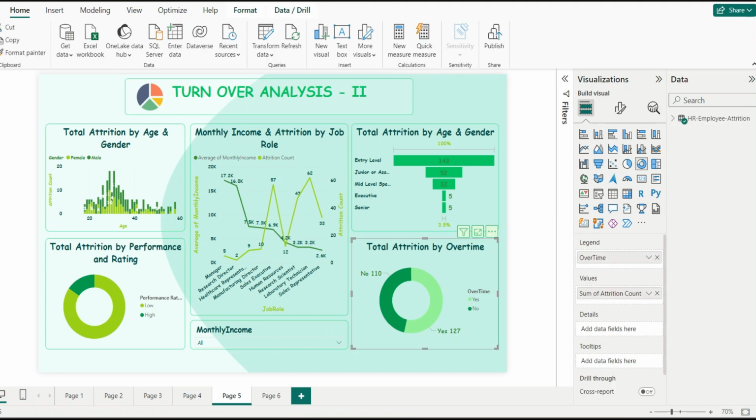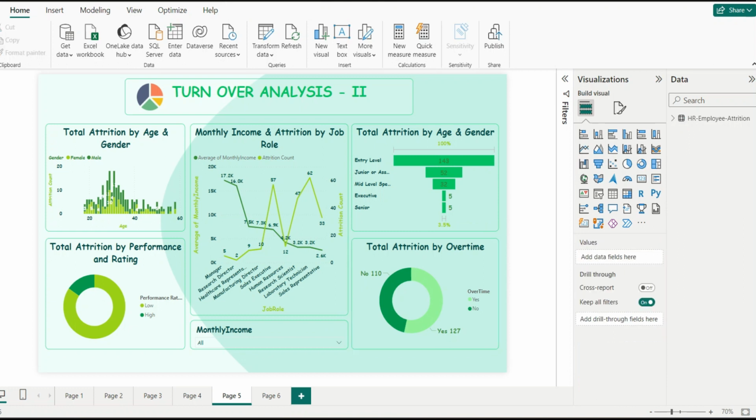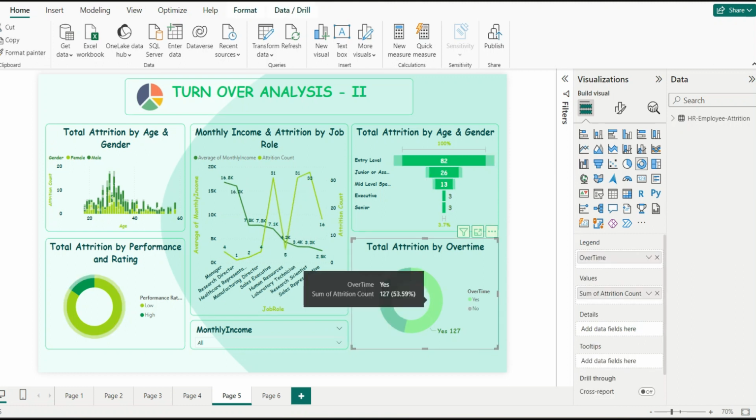Last but not the least, there is one more donut chart which explains the total attrition by overtime. We have two categories of overtime, that is yes or no. So let me explain all this with an example. If I select overtime as no, then we can see that in entry level jobs 82 employees have left, junior or assistants 26 have left, middle level 13 have left, executive 3 have left and senior 3 have left.